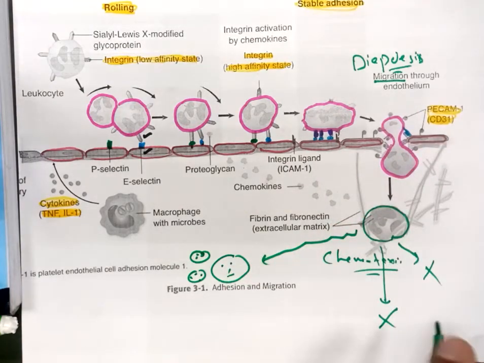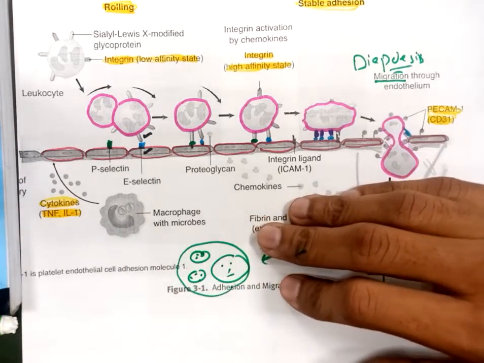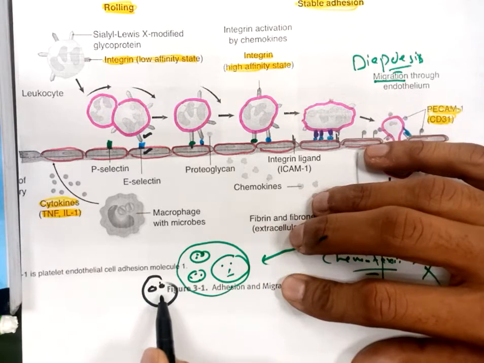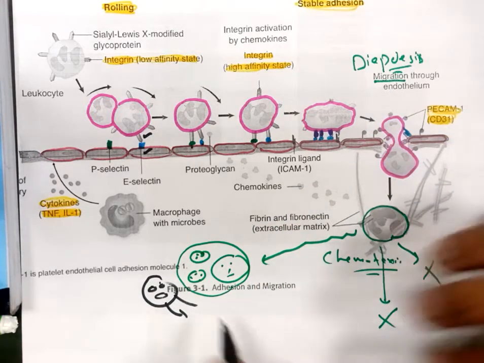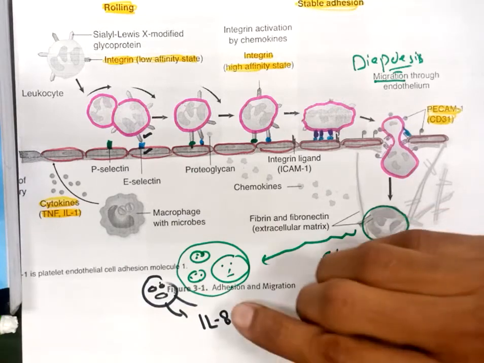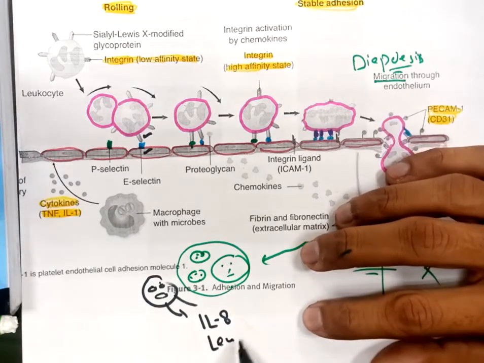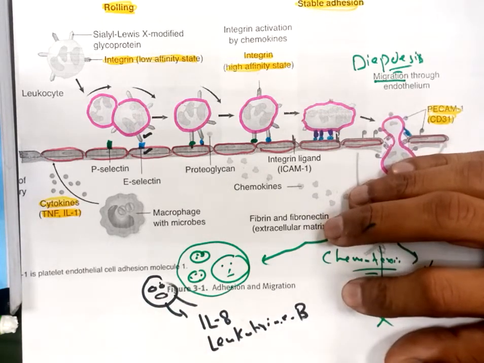Now what will happen? These pathogens and the immune cells over there will secrete certain cytokines. For example, interleukin 8, for example, leukotriene B4.